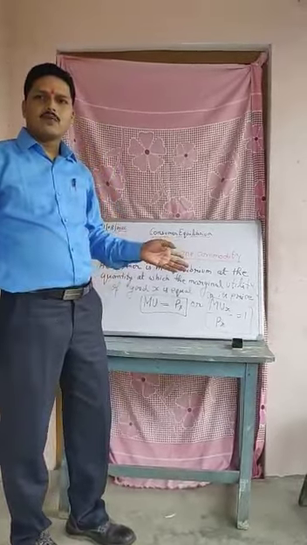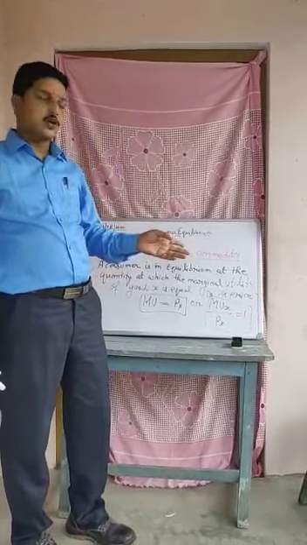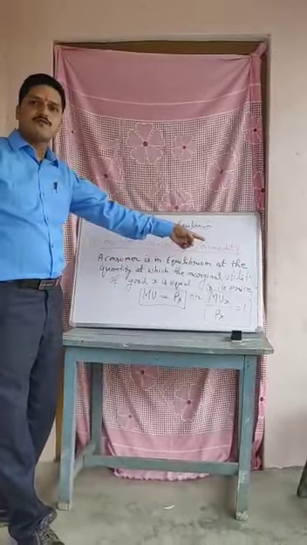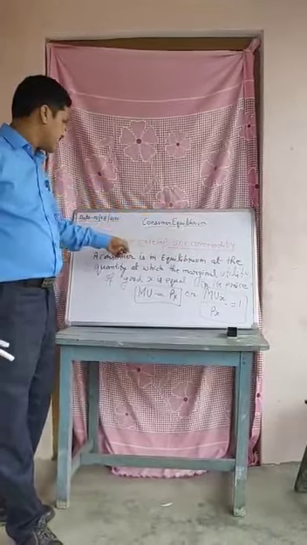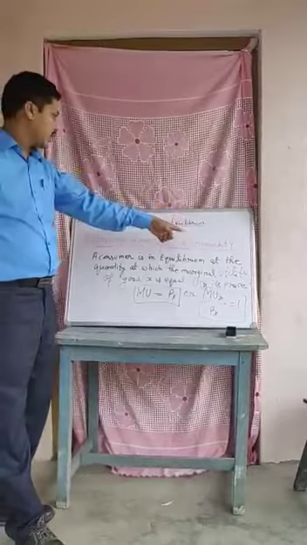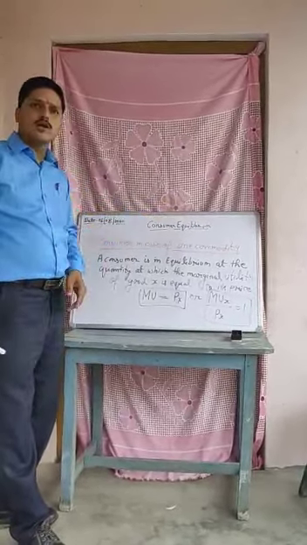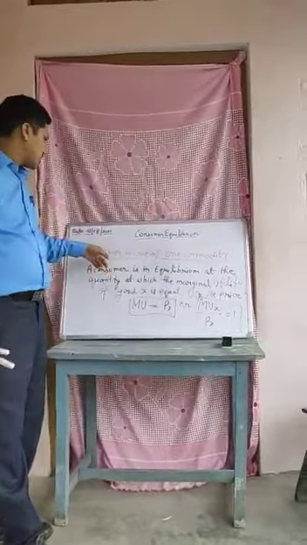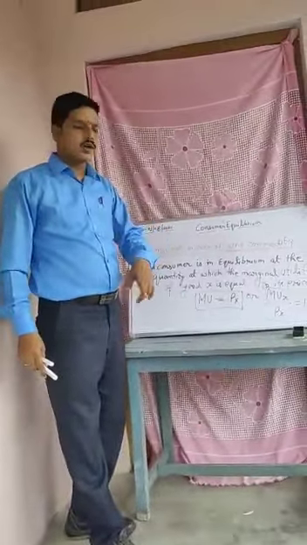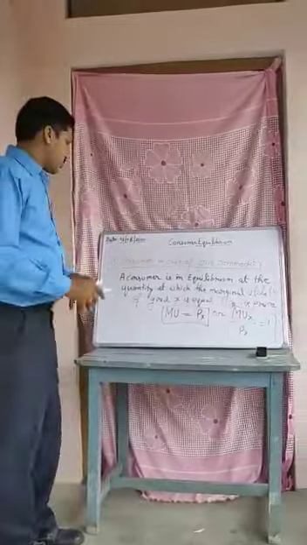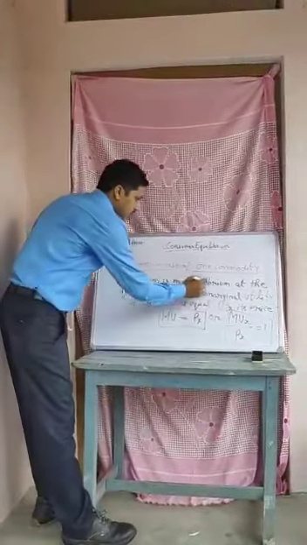In the last topic, I told you that I will teach you about the consumer in case of one commodity. Our heading was consumer equilibrium. In that, I will tell you about the consumer in case of one commodity. See, in case of one commodity, what is that? The consumer is in equilibrium.